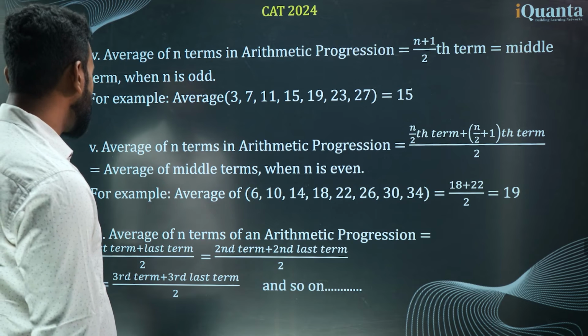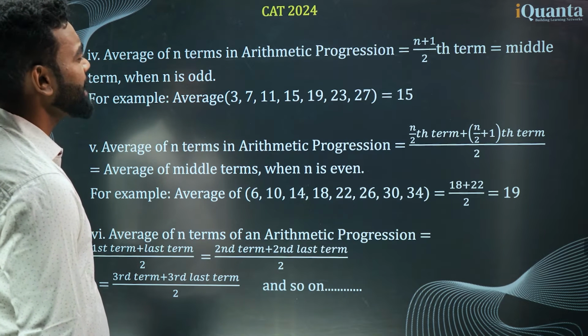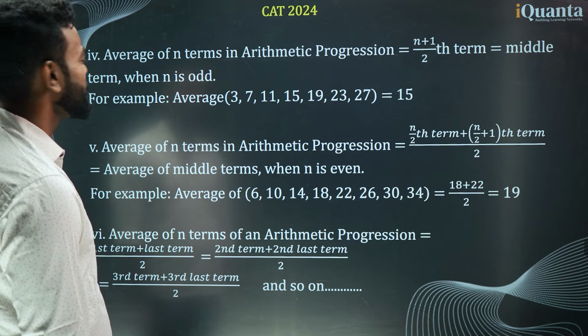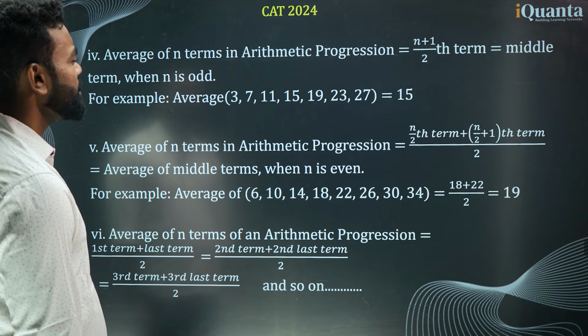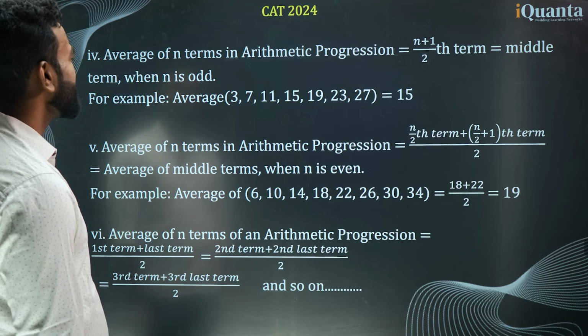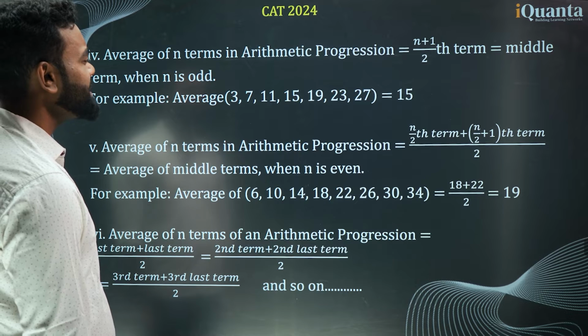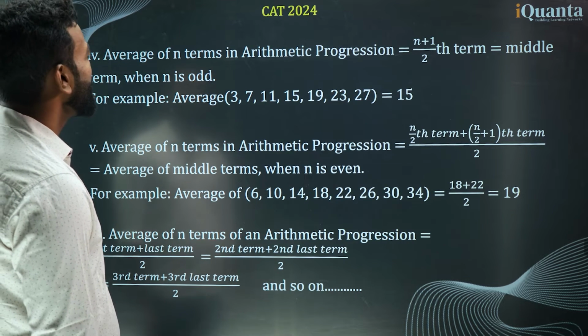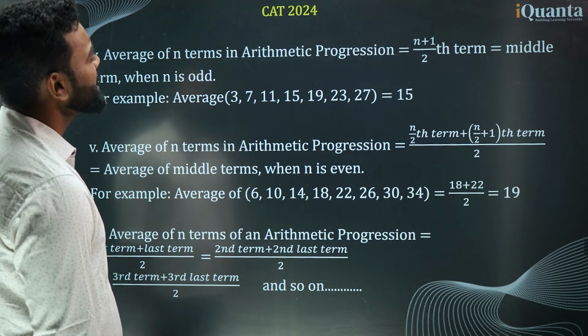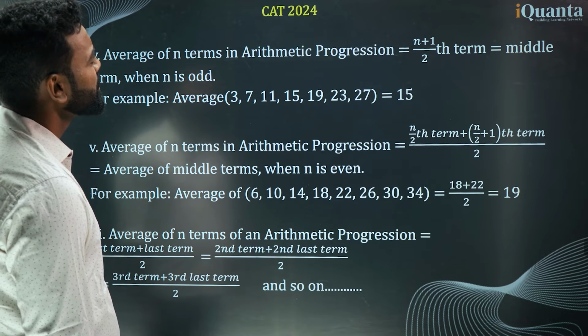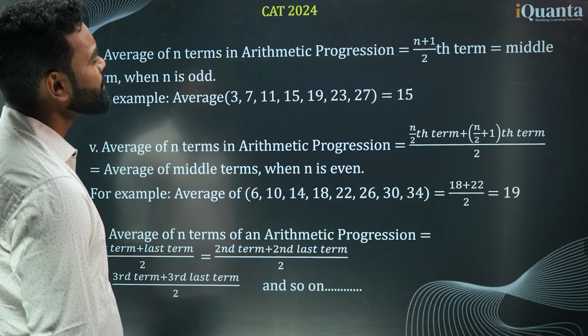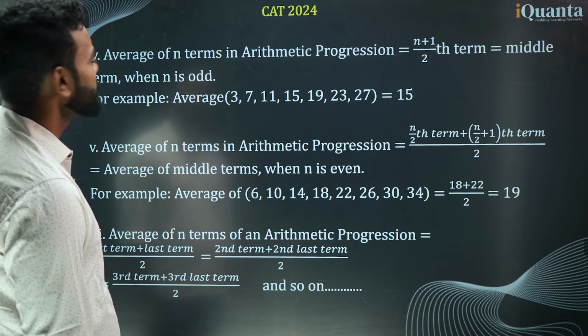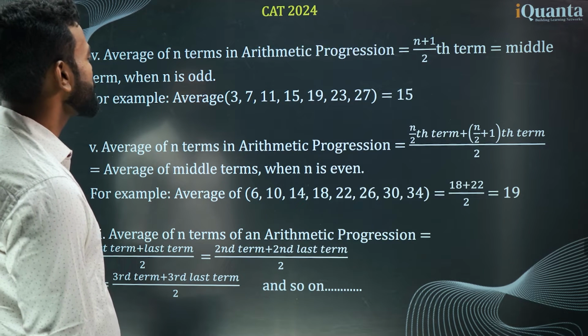Now the next thing is average of n terms in arithmetic progression. Now I'll give you the example of this, right? Arithmetic progression means the equidistant terms. Okay? So average of n terms in arithmetic progression is the n plus 1 by 2 th term, which is the middle term, when n is odd.